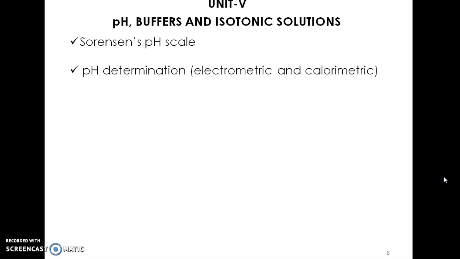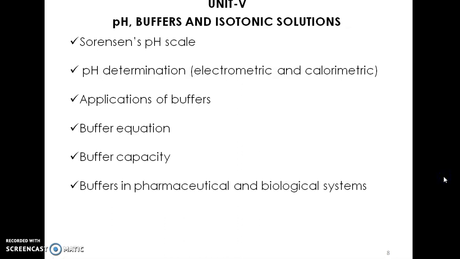In unit 5, we are going to discuss pH, buffers and isotonic solutions, in which Sorensen's pH scale, pH determination by both methods, electrometric and colorimetric, then application of buffers, buffer equation, buffer capacity, buffers in pharmaceutical and biological systems, and buffered isotonic solutions. So this is the syllabus covered in all 5 units. This is just an overview of the syllabus. We are going to discuss it elaborately, bit by bit, in coming lectures.